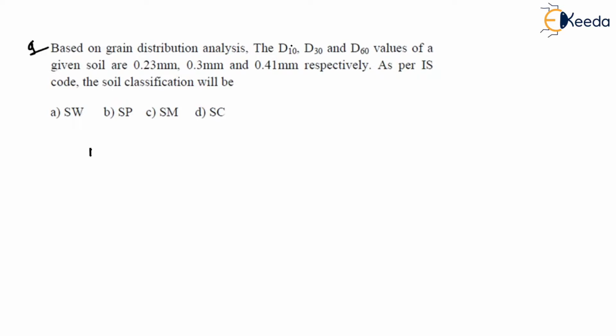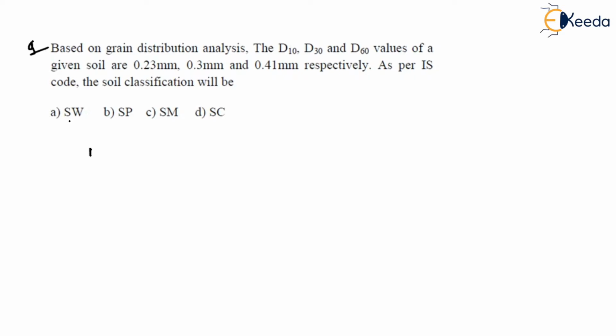How can I study D10, D30, D60? That means particles which are finer than 10%, particles finer than 30%, and particle sizes which are finer than 60%. As per IS code, the soil classification system should be applied. Now here they have not mentioned any percentage values. But if you understand here, see the options.